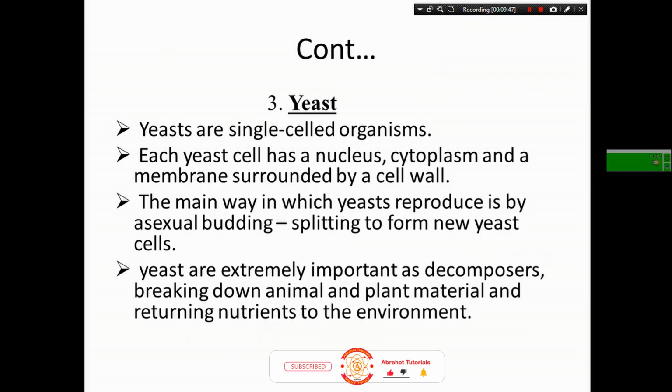The next type of microorganism, or the third type of microorganism, is the yeast cell. Yeast is grouped under the kingdom Fungi. This kingdom is not grouped under the plant kingdom because fungi do not photosynthesize their food. This kingdom contains thousands of species. Most of the kingdom Fungi are eukaryotic and multicellular, but yeast is a single-celled organism and eukaryotic.